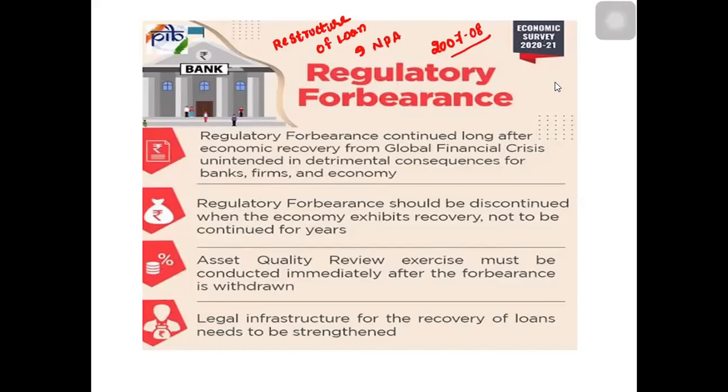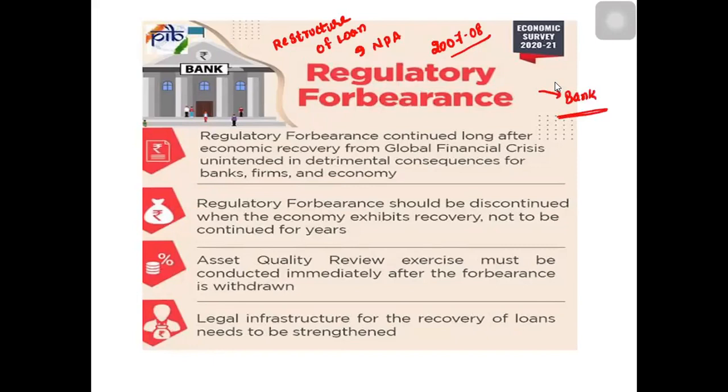Because of the 2007 and 8 subprime and global financial crisis, the RBI continued lax monitoring. So banks exploited these forbearance windows to restructure the loans, and banks started borrowing more and lending more loans.